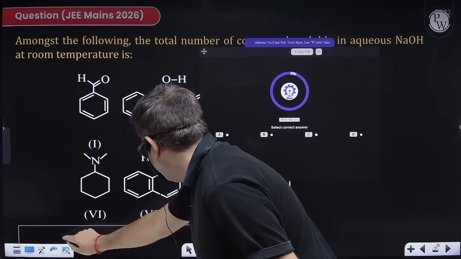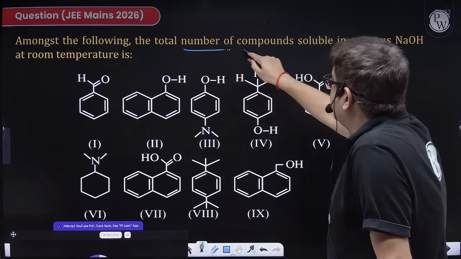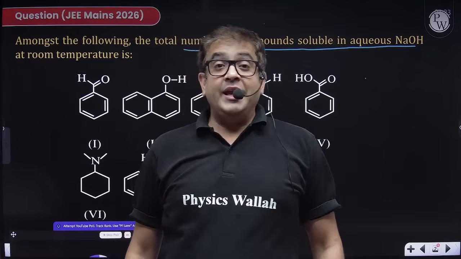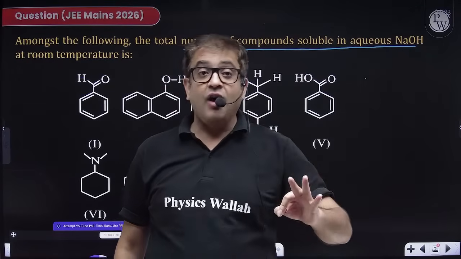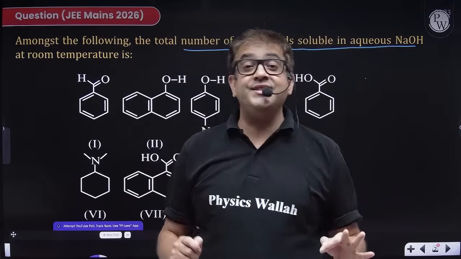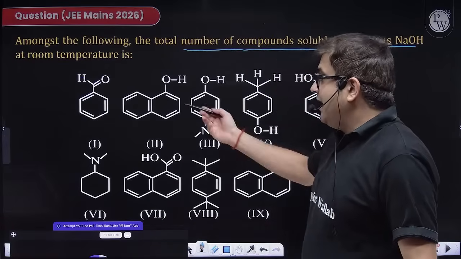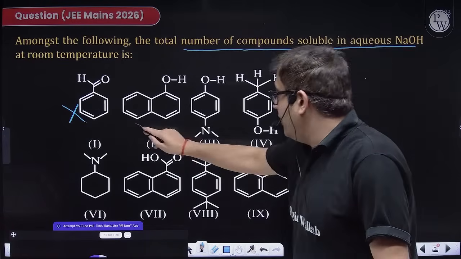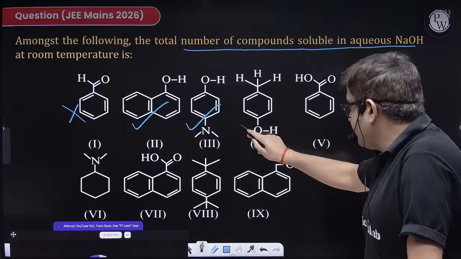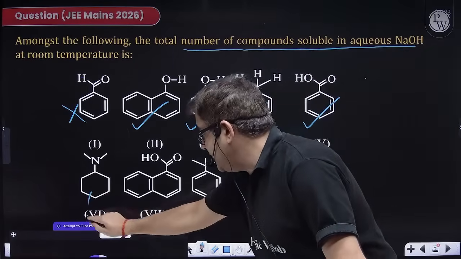Among the following compounds, give the total number of compounds that are soluble in NaOH. A basic point from the chapter on alcohols, aldehydes, ketones: whatever acids are stronger than water can react with a base and undergo neutralization. So aldehyde is no acid, sir. Alcohol, yes sir, aromatic alcohol, not aliphatic. This is also aromatic alcohol. This is also aromatic alcohol. Sir, this is carboxylic acid. Sir, this is an amine, so it's a base.